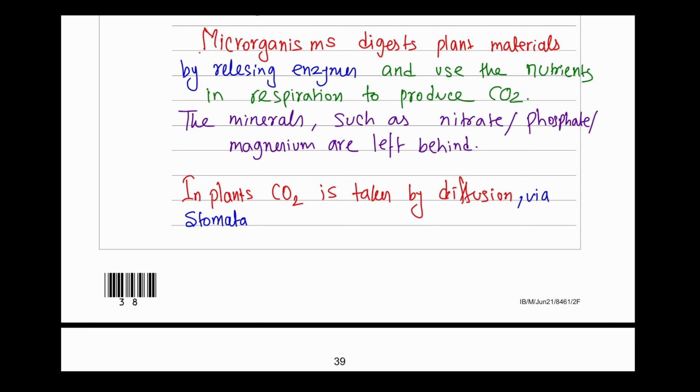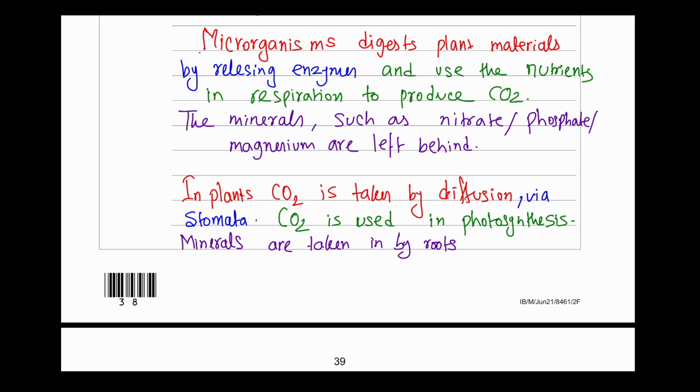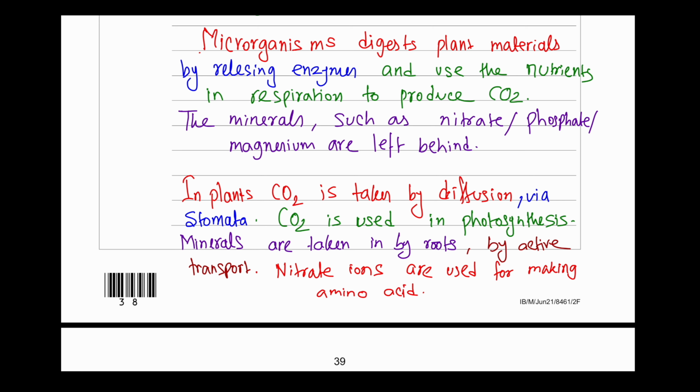The CO2 is taken in from the air by the leaves, by diffusion, through the stomata, and the CO2 is used in photosynthesis, which makes glucose. And plants also take the mineral ions, such as nitrate, phosphate, and magnesium, by their roots by active transport, which is then used for making amino acids, protein, DNA, etc.